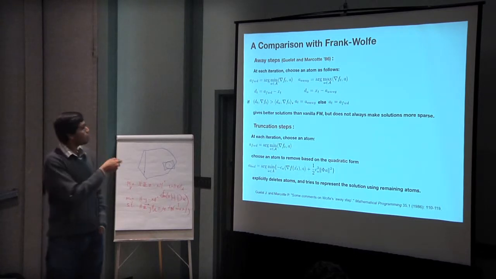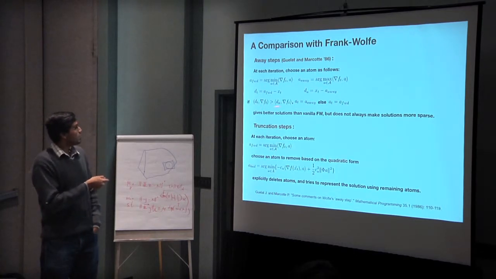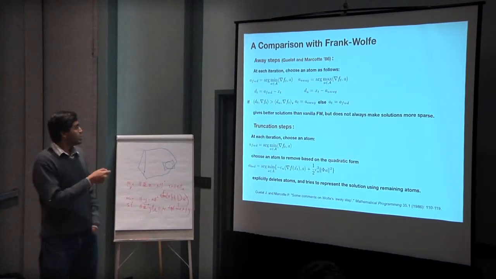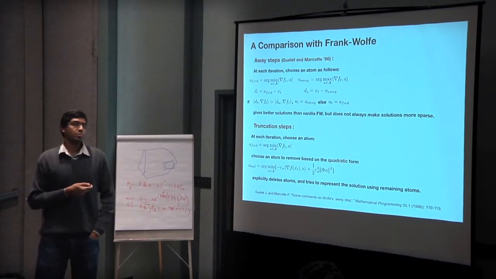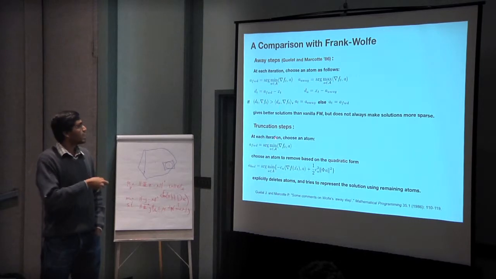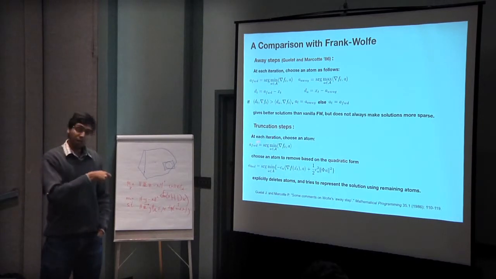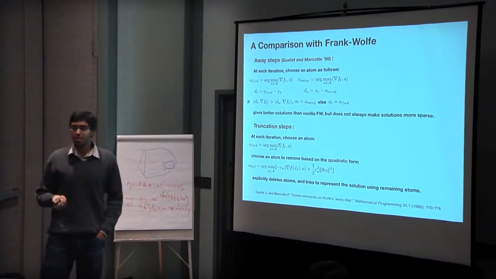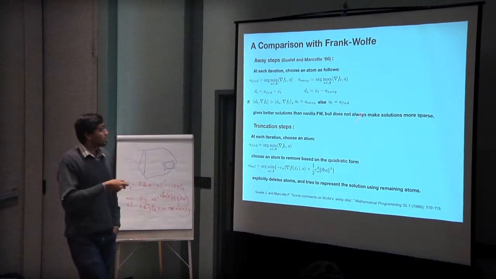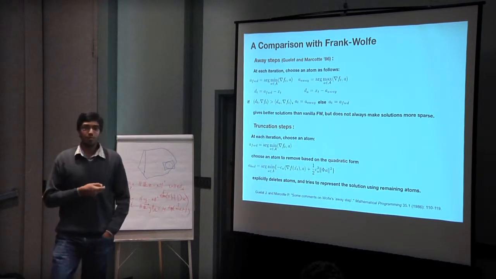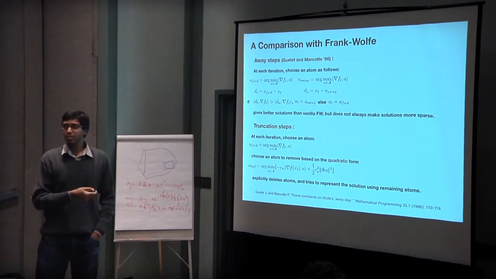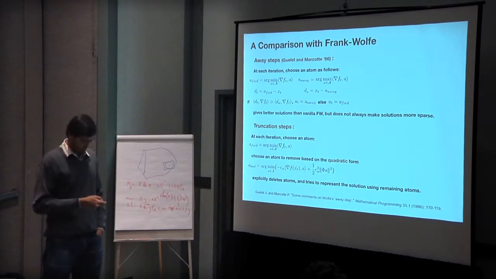And you decide to pick A forward or A away depending on which one is more correlated with the negative gradient, right? So in this process, you may or may not remove atoms, because if A away happens to be the negative of one of the atoms in your current basis, even then you'll remove it only if the corresponding coefficients also cancel out, right? So this does speed up convergence, but that doesn't necessarily sparsify your solution. But in the truncation step, we are explicitly trying to remove atoms. We are saying this atom should not be in our representation. Just get rid of it and see what you can do.